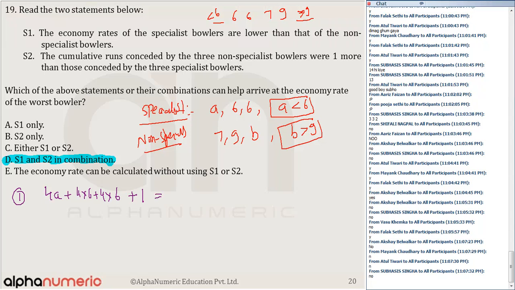That is equal to... now look here, one of the bowlers has bowled 3 overs, another 3, and another 2. So there are 3 possibilities.